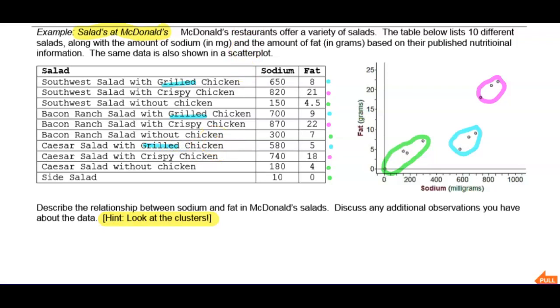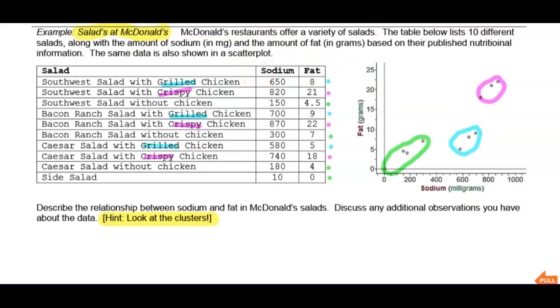Let's go ahead and look at the ones that are up here in this magenta area. Crispy, doesn't sound good. Well, this one's got crispy chicken too. And then last but not least, we got crispy here. So they must be doing something with the crispy chicken that jacks up the sodium and the fat. Maybe they start with salt and fat and then work backwards from there. I don't know.